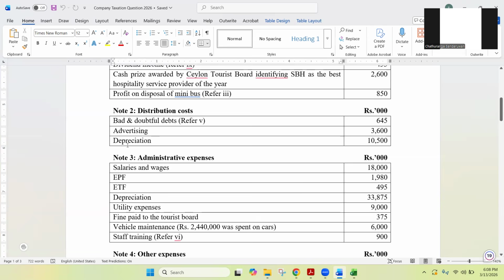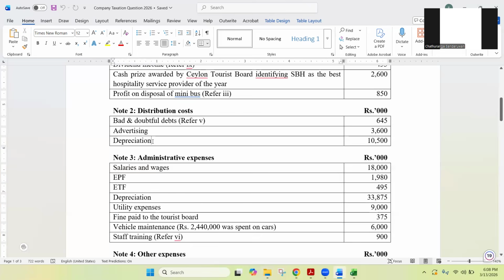Now, what is this depreciation? This depreciation is related to distribution expenses. So if I give you one example for this one, maybe there are distribution related vehicles. Depreciation expense of those distribution related vehicles can be taken as depreciation under distribution cost. So likewise, you have depreciation cost, accounting depreciation.